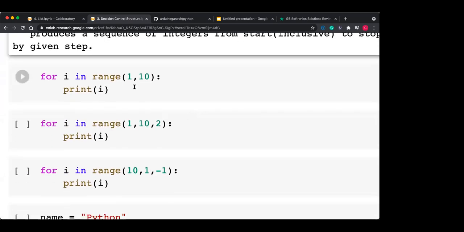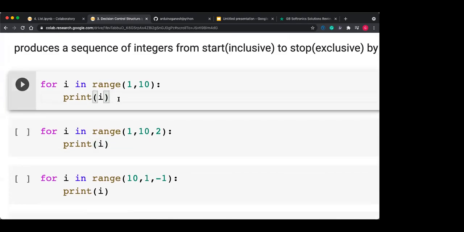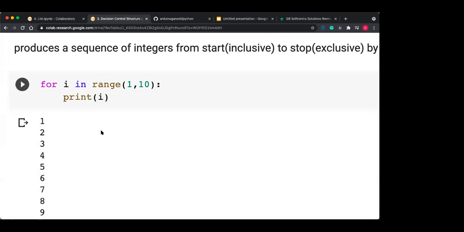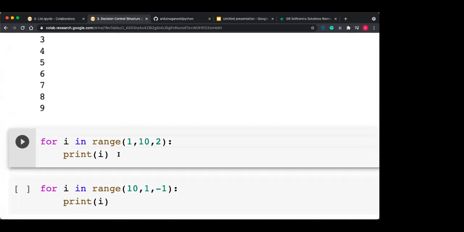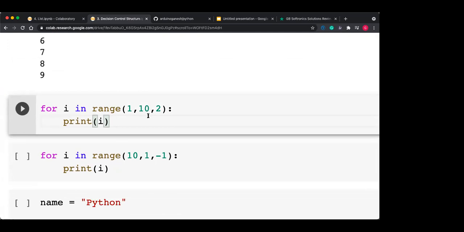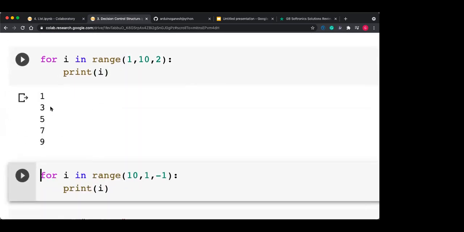So some examples are given. First one, for i in range(1, 10): if I'm doing 1 comma 10, then 1 to 9 get printed. Now if I'm doing 1 comma 10 comma 2, what happens here? The step size is 2, so only the odd numbers from 1 to 10 get printed: 1 3 5 7 9.